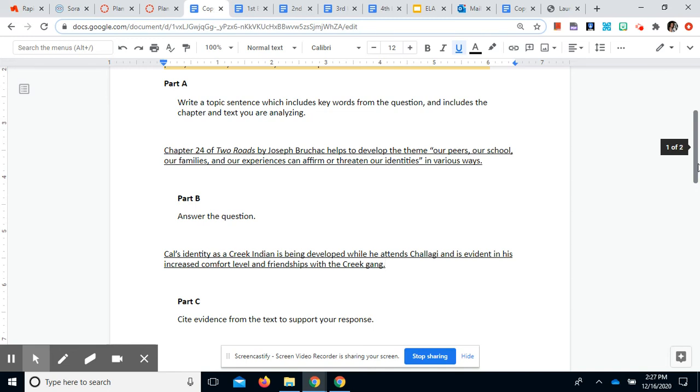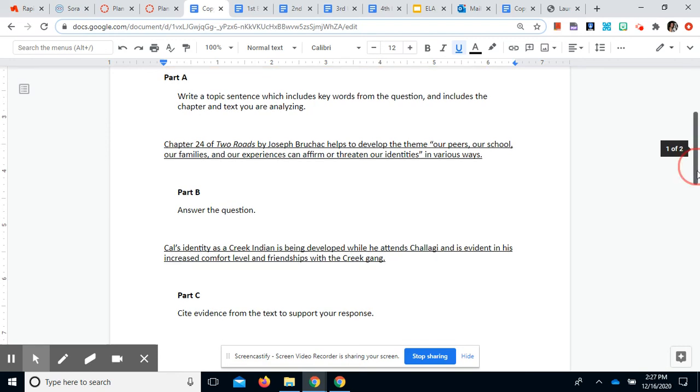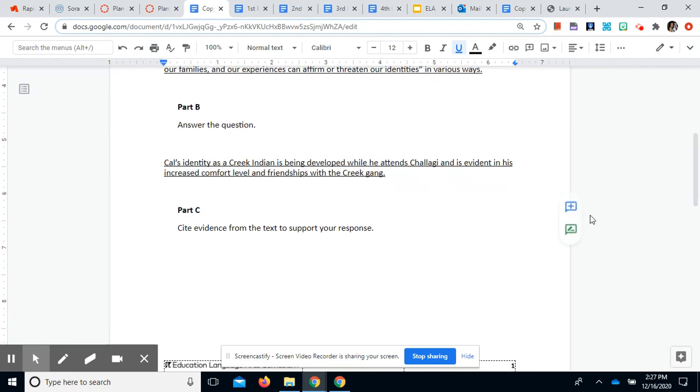And then your assignment is to do part C, where you are citing evidence from chapter 24 to support that response. And so I was looking for 2 to 3 pieces of text evidence from chapter 24 that you would put here in part C. And that's all I'm asking for you to do right now. And we're not turning this in yet.